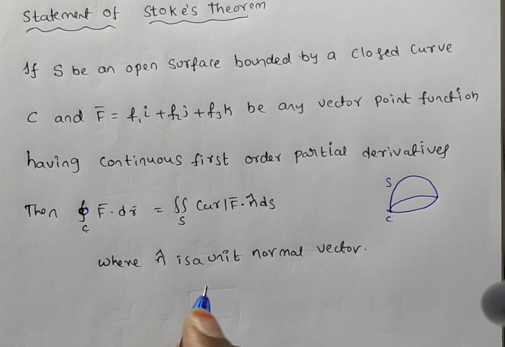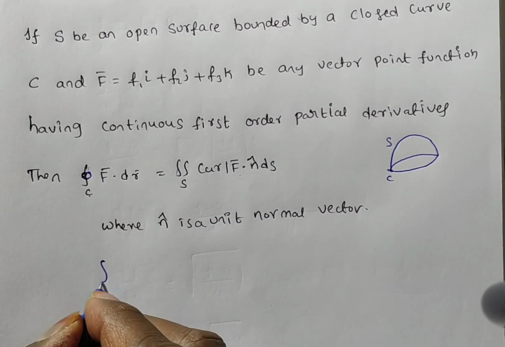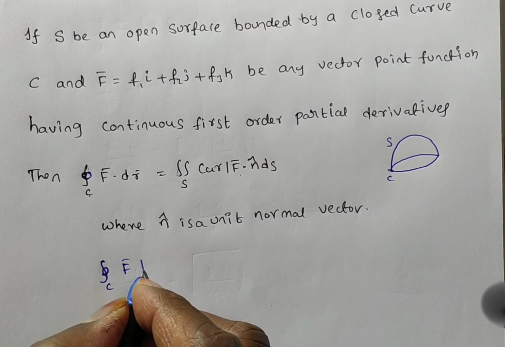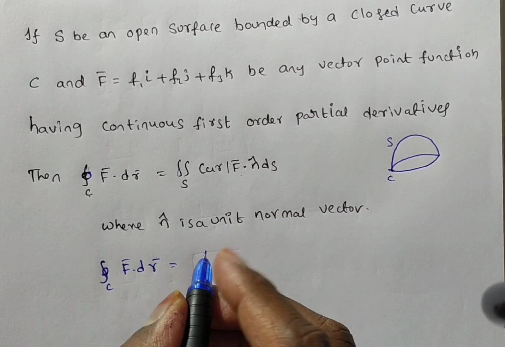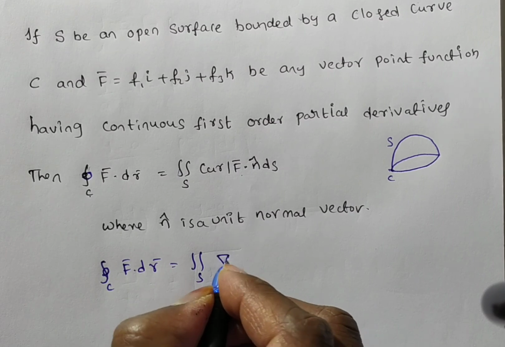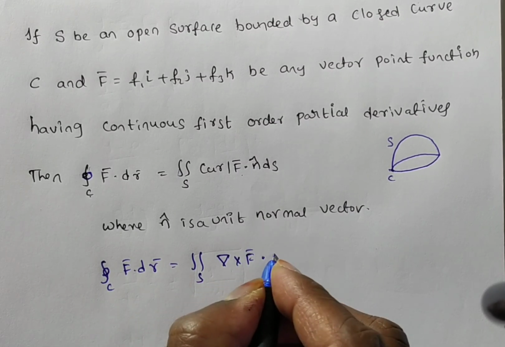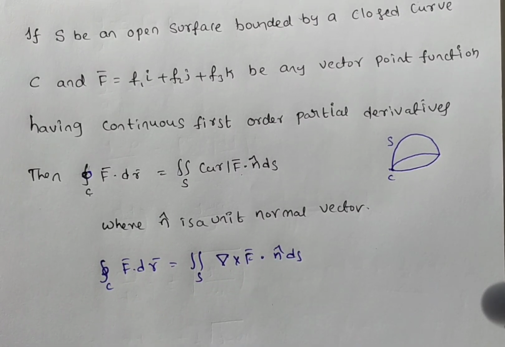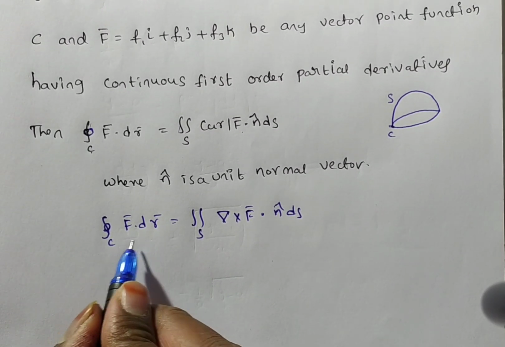bar ds. Now this you can also write as integral over C of f bar dot dr bar is equal to the double integral over S of del cross f bar dot n cap ds. You can also write it like this, friends. And the dot product also you can write.